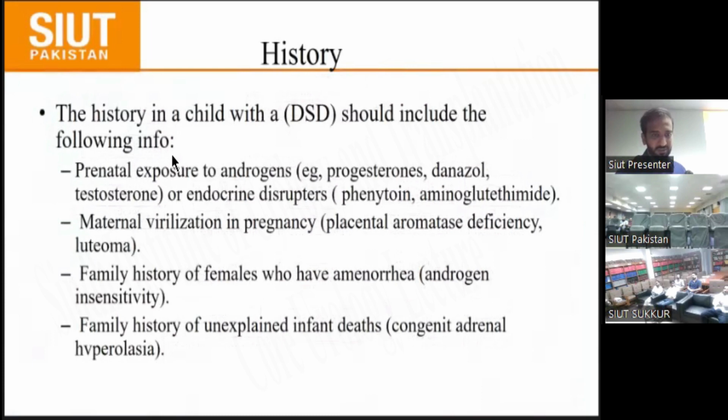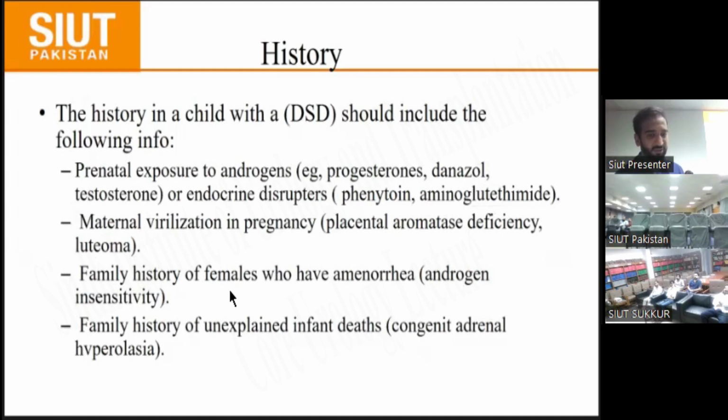The history: what will we know about the patient from the history? The history of a patient with DSD should include the following: parental exposure, prenatal exposure to androgens such as progesterone, danazol or testosterone, or endocrine disruptors such as phenytoin or aminoglutethimide. We also want to know about maternal virilization in pregnancy, mostly by placental aromatase deficiency, where aromatase mostly causes the conversion of testosterone to estrogen, and also luteoma, mostly in pregnancy, a benign tumor present in the ovaries which causes secretion of androgen.